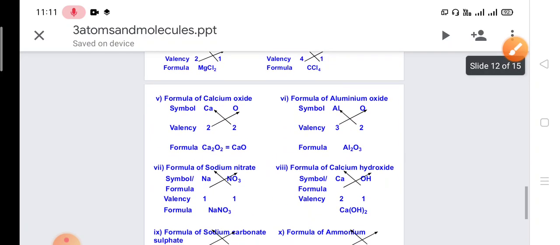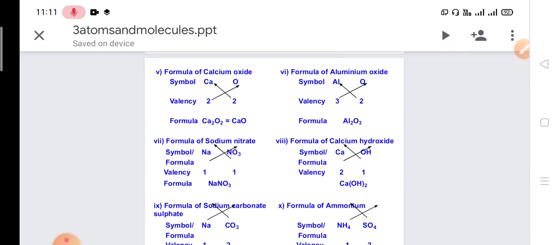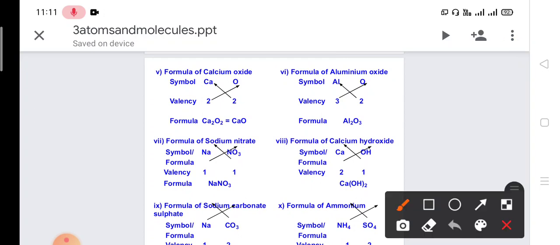Next you can see there are more formulas. Calcium oxide: calcium valency is 2 and oxygen valency is also 2, so it comes out to be CaO. For aluminium oxide, aluminium valency is 3 and oxygen valency is 2, so the formula is Al2O3.